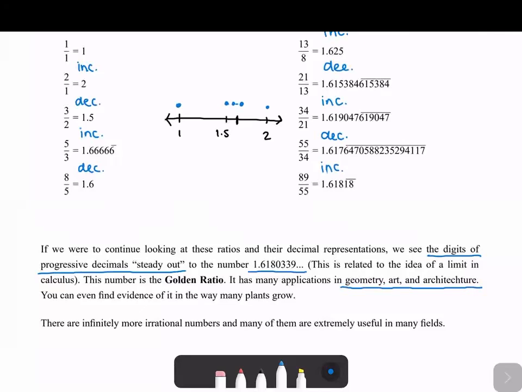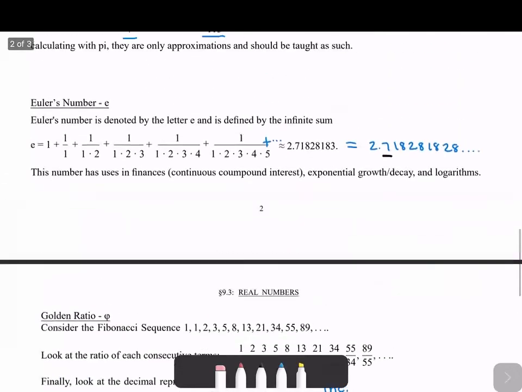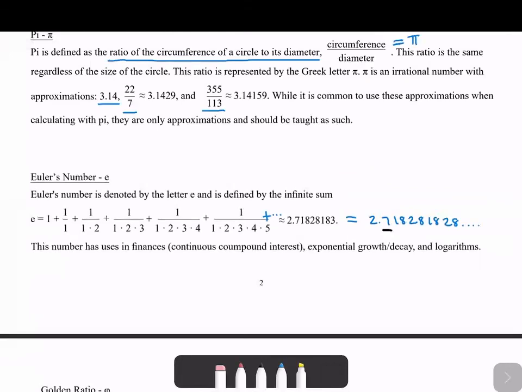There's actually infinitely many more irrational numbers, and a lot of them are useful in a lot of different things. You can see that this number e, you wouldn't really expect that this sum of this sort would help us calculate interest, right? You wouldn't normally guess that, but it's true. And pi is used for just a bunch of different things. So yeah, you wouldn't guess that a lot of these numbers have a lot of applications, but they do, and they're really useful that way.